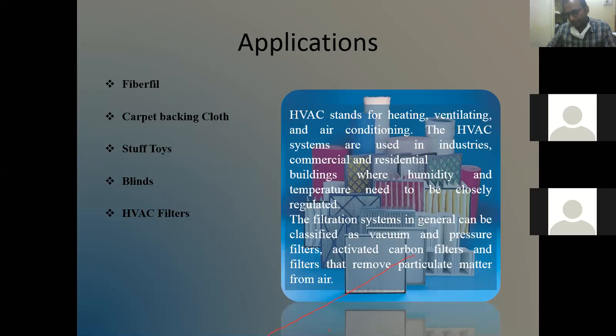So nowadays, people are using air filters in their home because the pollution level is increasing day by day. So in metro cities like Bombay and Delhi, they are using air filters in their home so that they can filter microparticles from the air. So they also come in this category. They are technical textiles, but they are used for home application.